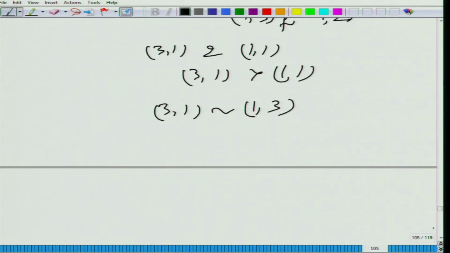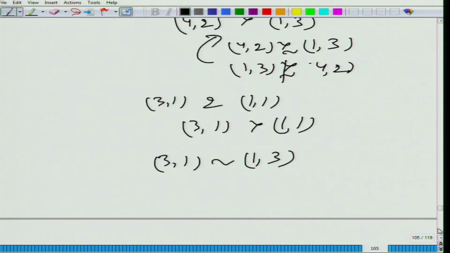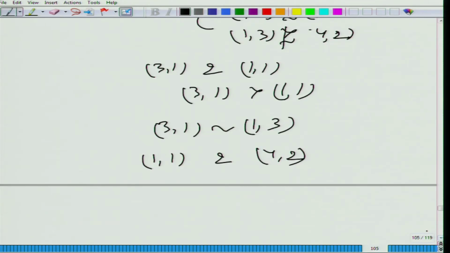What I have used so far is only completeness. I haven't talked about transitivity. Now let's bring in (1,1) and (4,2), and let's say for the time being that (1,1) is strictly preferred over (4,2).